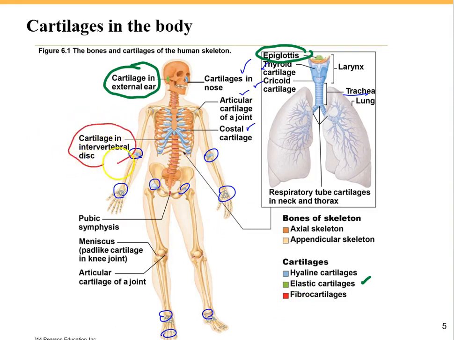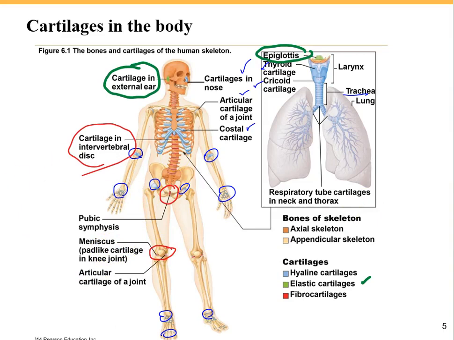It has the fibrocartilage, the strongest type of cartilage, and also in the pubic symphysis, and also within the knee joint, we have the meniscus as the singular term, or menisci as the plural term, which are fibrocartilage.